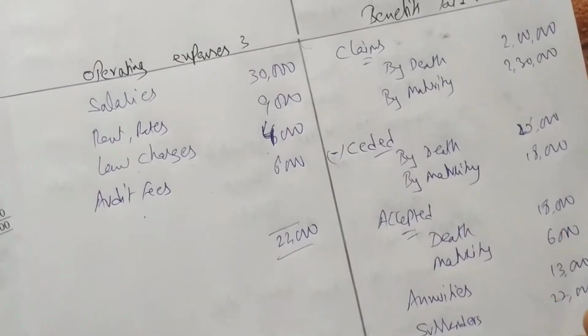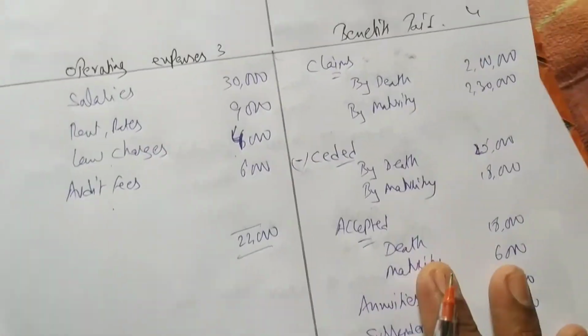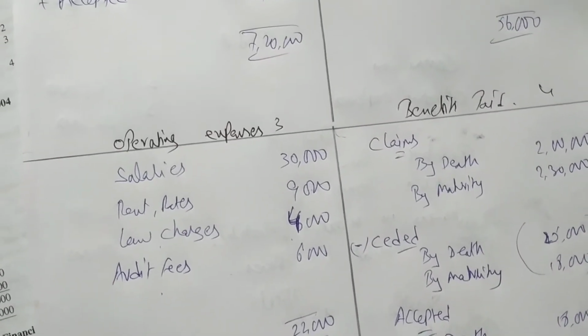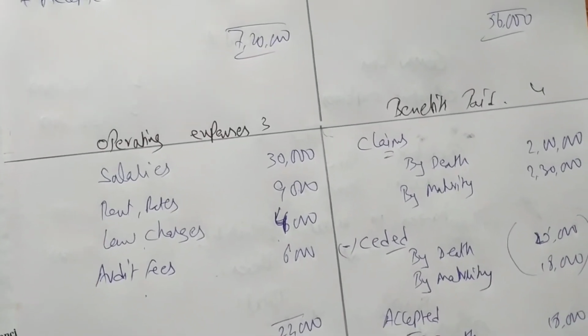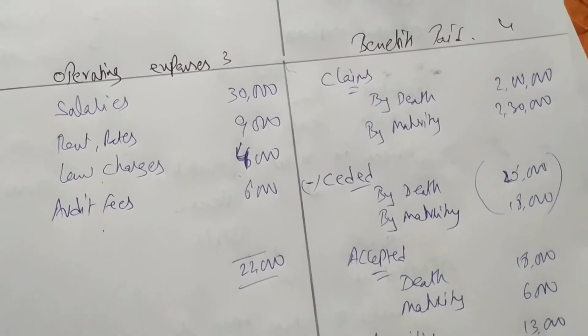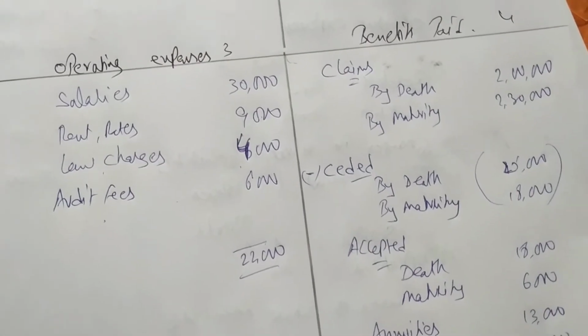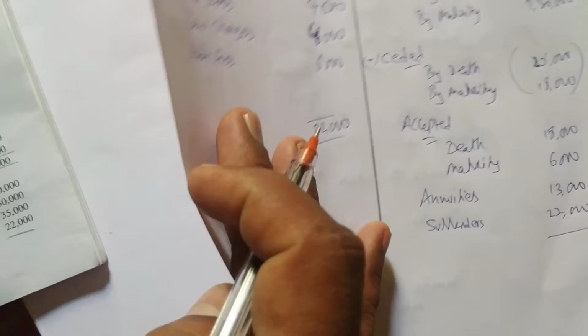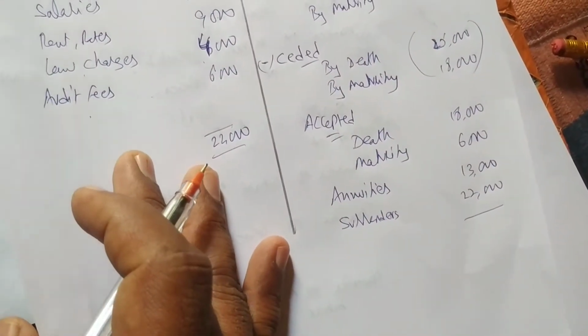After that we have to close this benefits paid. So we'll close benefits paid. This we have to deduct. Okay, so we are having 2 lakhs plus 2,30,000 minus 25,000 minus 18,000 plus 18,000 plus 6,000 plus 13,000 plus 22,000. 4,46,000 as total of benefits paid.